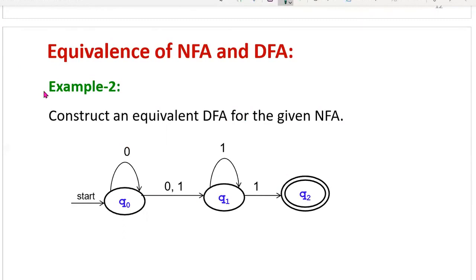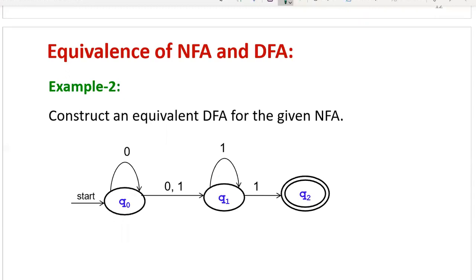Here you can see 3 states are there, Q0, Q1, Q2. Now Q dash contains 2 power 3, 8 states. For all 8 states, we need to find out the transitions on all the input symbols. Here the input symbols are 0, 1, that is sigma. Then the final state is Q2. Okay, with minimal states, we are able to find each and every state transition.